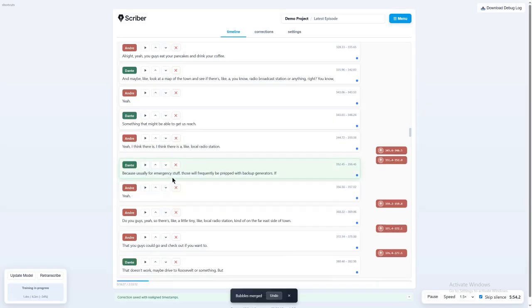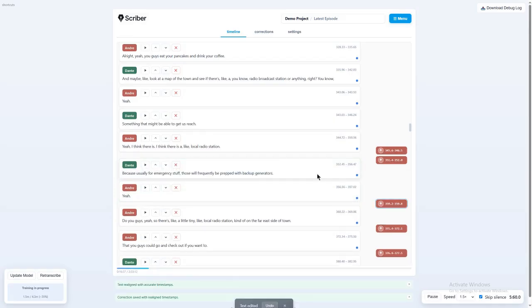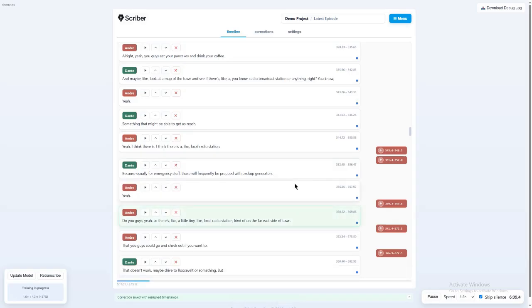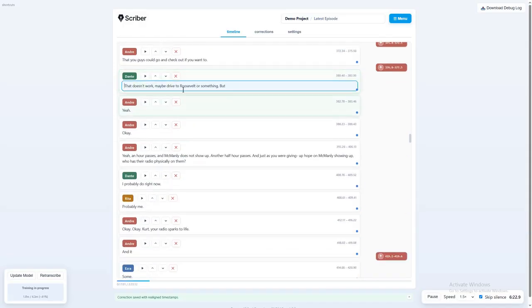Because usually for emergency stuff, those will frequently be prepped with backup generators. So there's a little tiny local radio station, kind of on the far east side of town, that you guys could go and check out if you want to. If that doesn't work, maybe drive to Roosevelt or something.